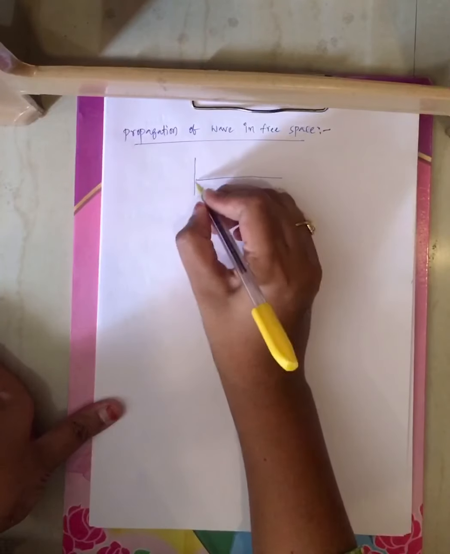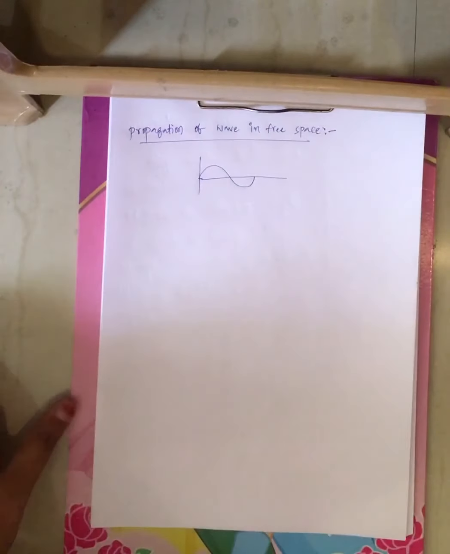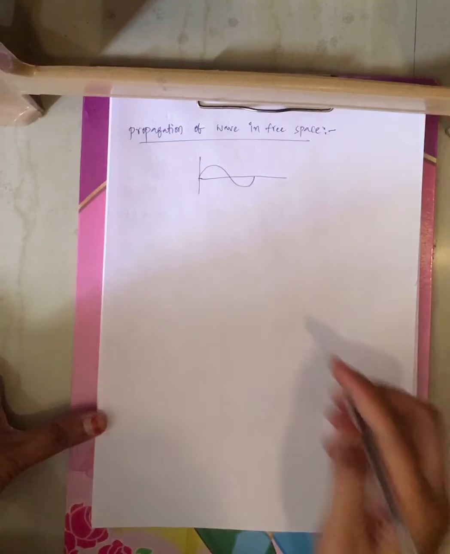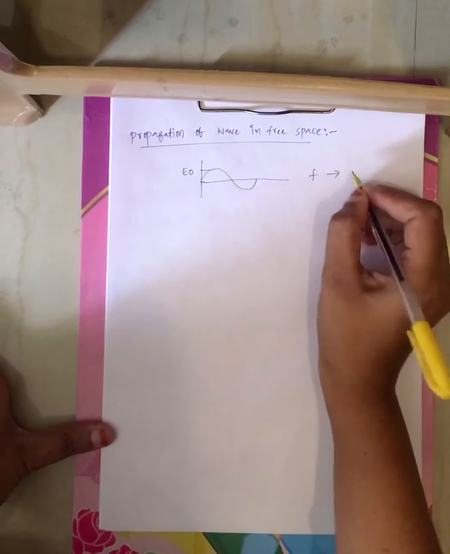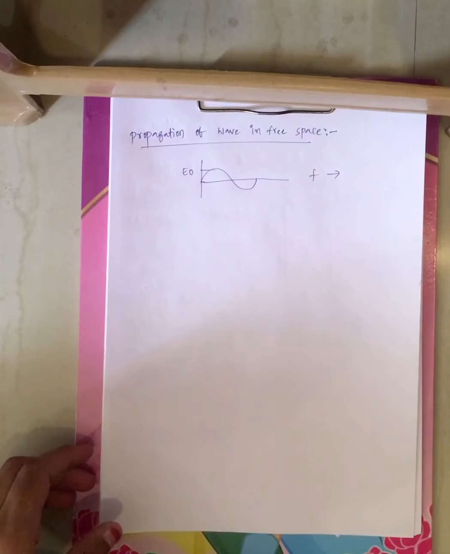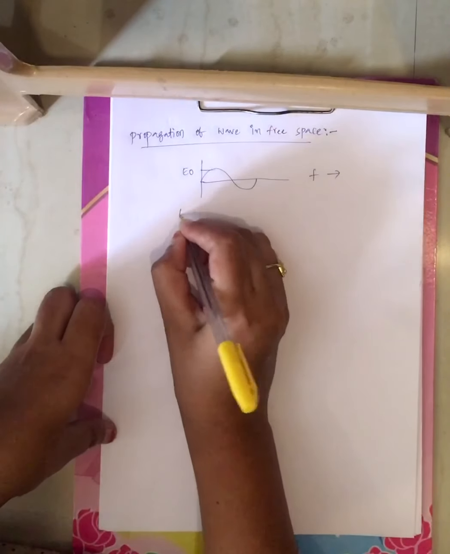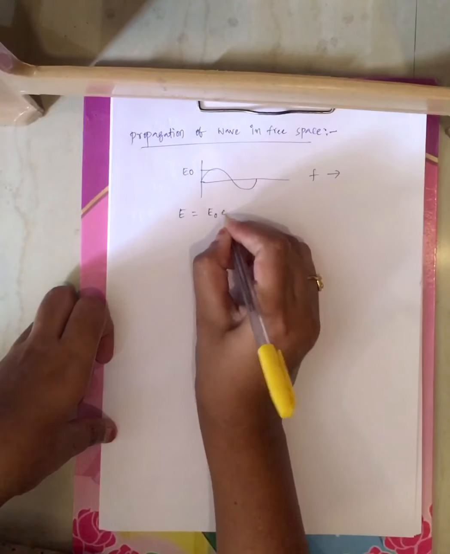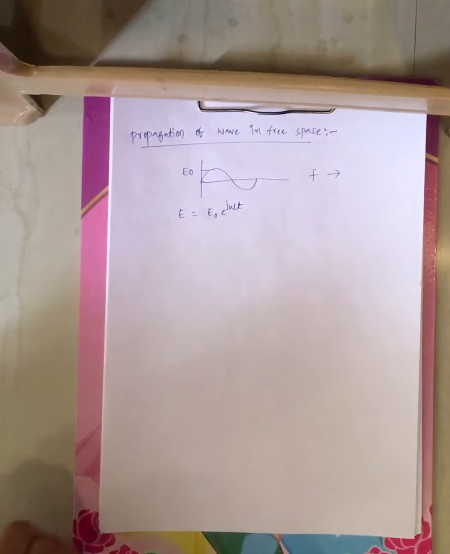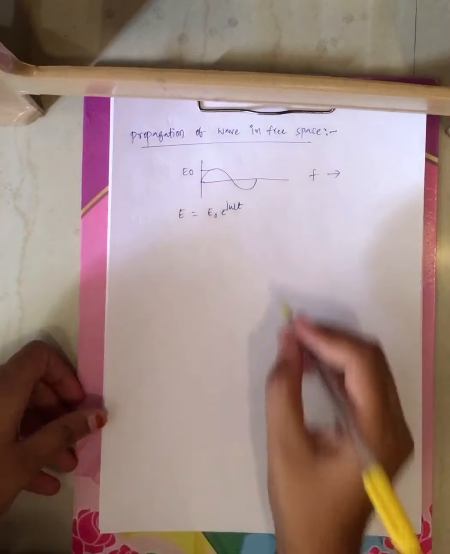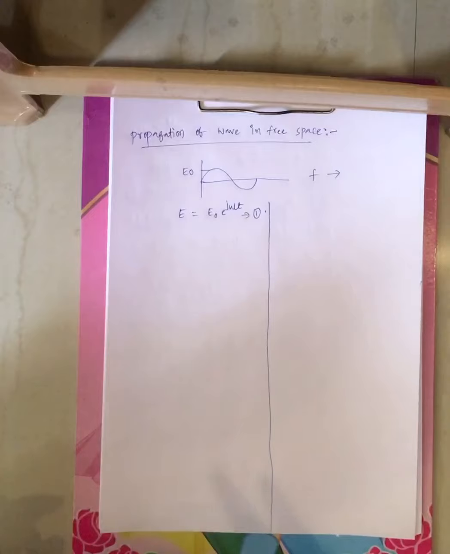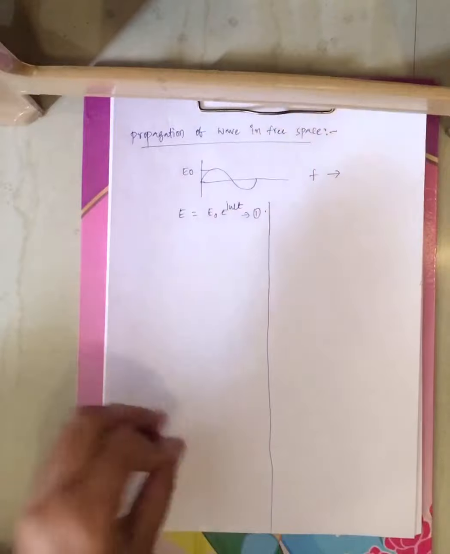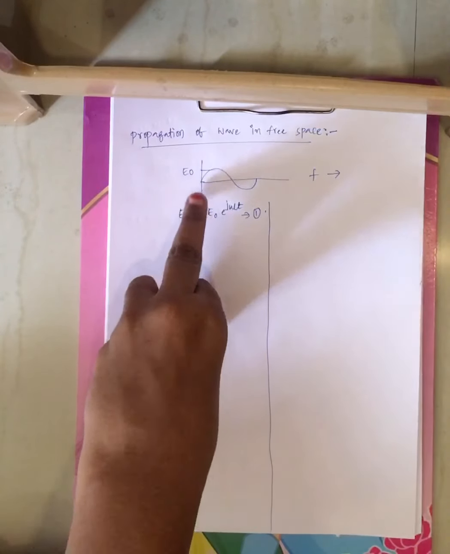Now consider the wave is propagating in a sinusoidal manner with maximum electric field intensity E0, and f is the frequency of that particular sinusoidal variation, right? Now I can rewrite this as E equals E0 into e power j omega t. Consider this as equation 1. Now I am deriving the wave equation in free space, how the wave propagates in free space.